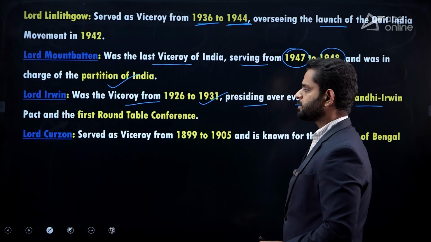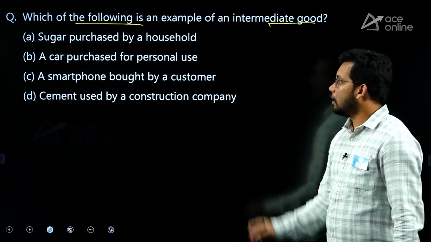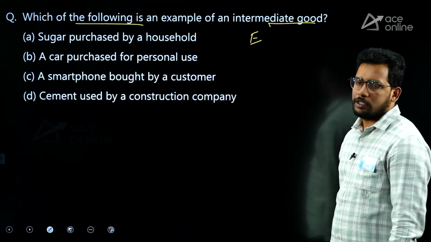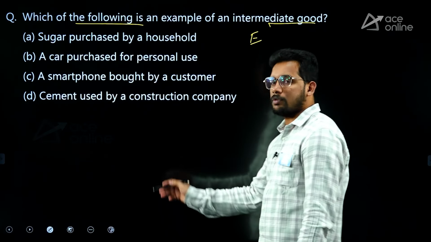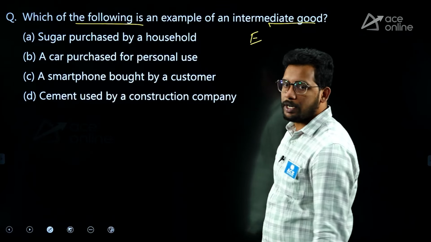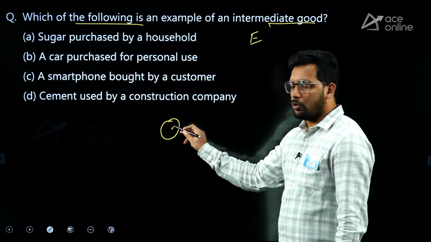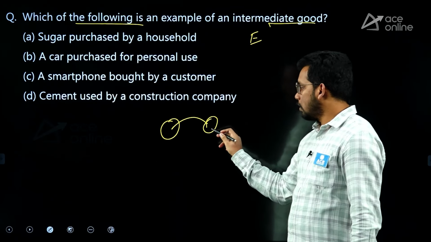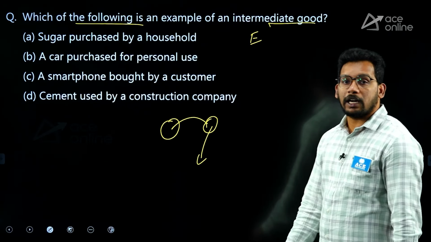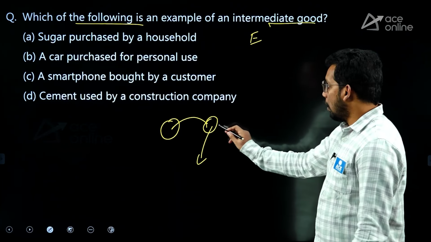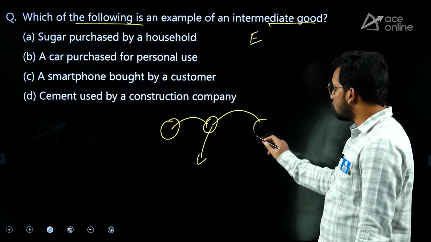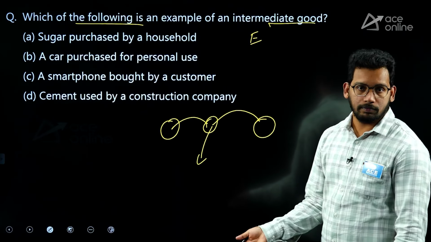Firstly, which of the following is an example of an intermediate good? This is from economy, and we discussed this in the class also. Firstly, what is an intermediate good? Intermediate goods are those goods which are produced but not directly consumed by the consumer, and can be further used in the production of other goods.